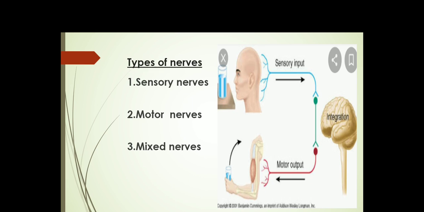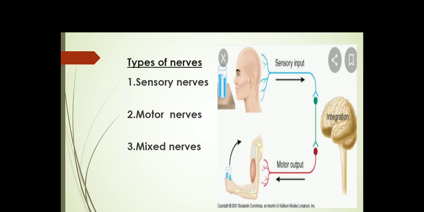What is the function of mixed nerves? They are another kind of nerves. They carry messages to and from the brain. Okay, so let's discuss with an example.